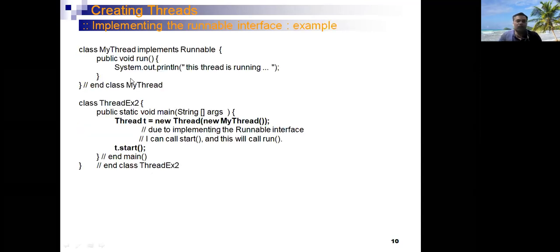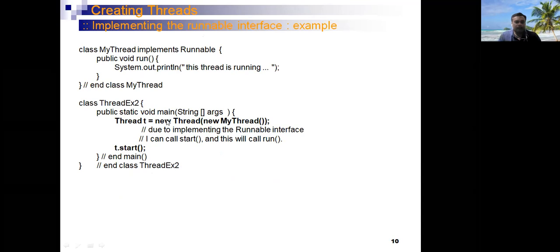Here the example of the Runnable interface is shown. Class MyThread implements Runnable, and inside the MyThread class we are overriding the run method in which the implementation of MyThread is written. Inside the main method, first we are creating the object of the MyThread class.